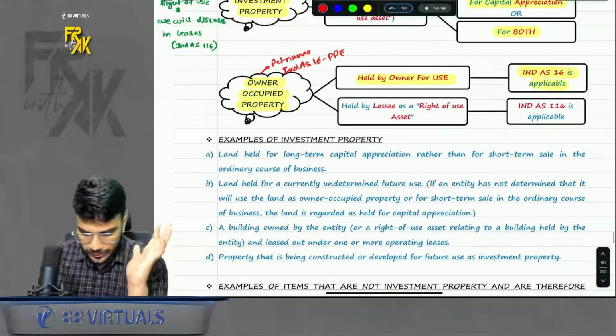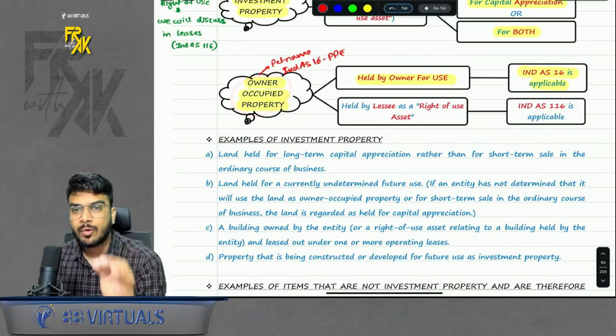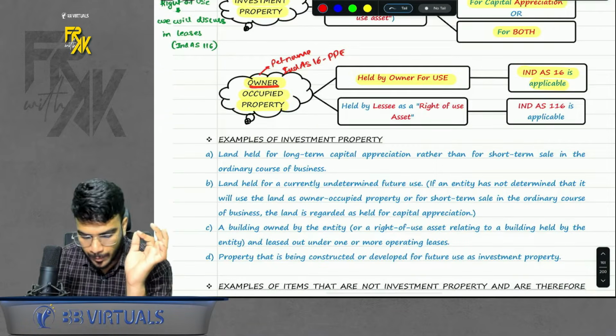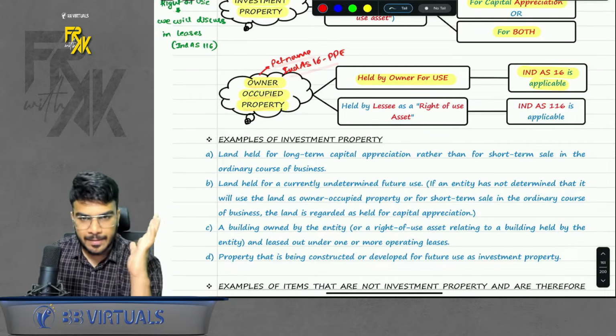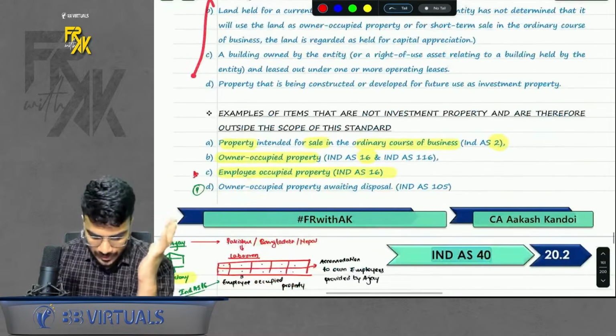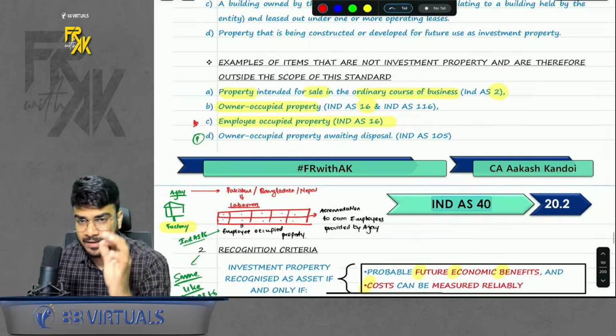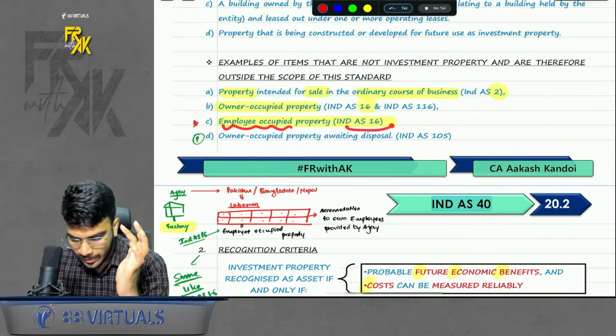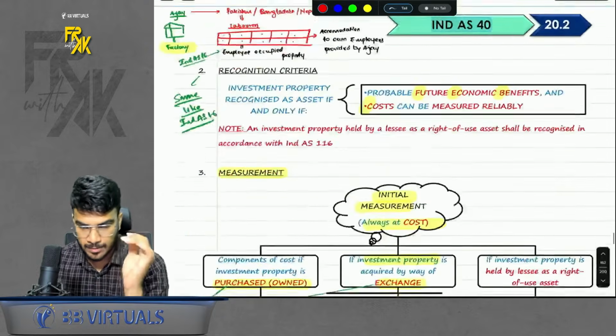Then there is also one more clarification given of owner occupied property. Owner occupied property is nothing but a pet name for Ind AS 16 PPE. Some examples are given. Out of this, only one example is relevant, that is employee occupied property will be covered under Ind AS 16. Do remember this part.